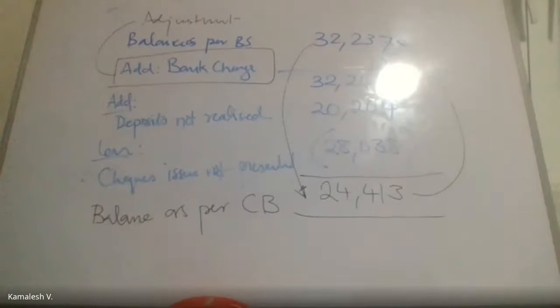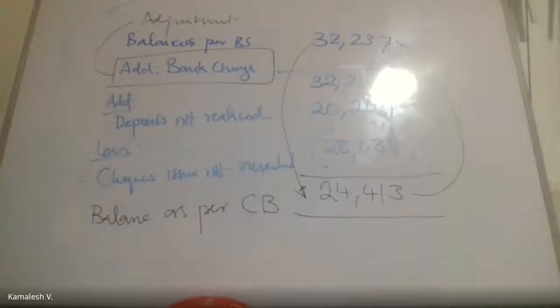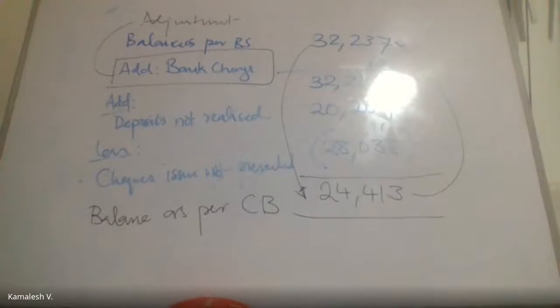I think somebody asked a question. Are business rates and standing order similar? No. Do you know what a standing order is? A standing order is an instruction that you give to the bank. Say now you want to pay your mobile bill.